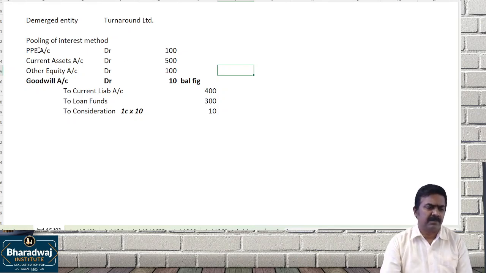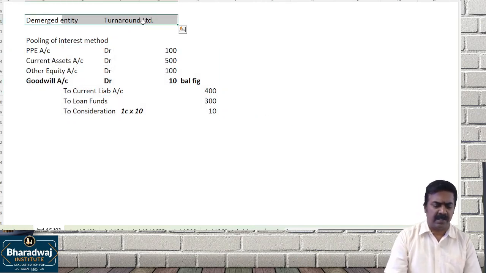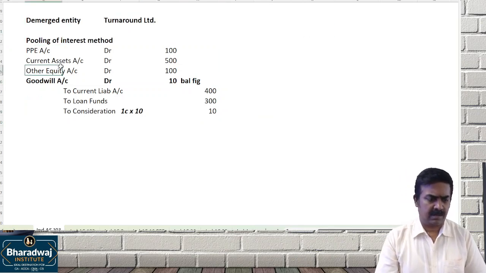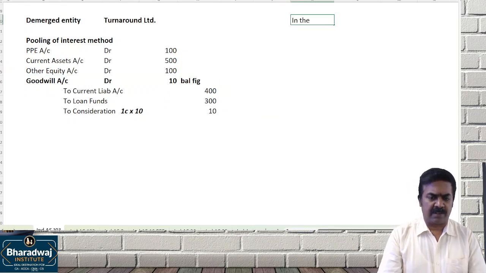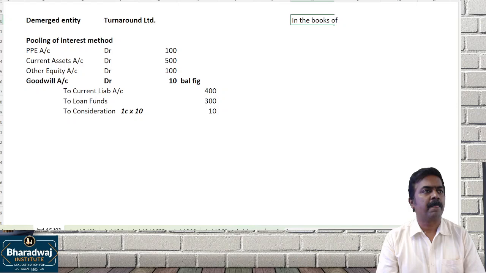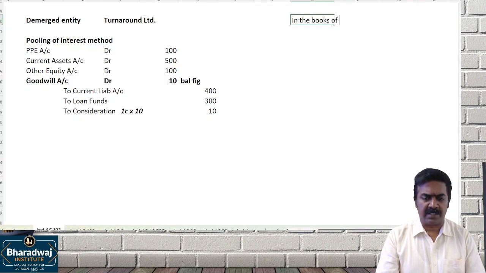Balance sheet is needed. Based on this entry, you can prepare the balance sheet. In the books of the other company, in the books of which company? Who is the selling company? Well, Enterprise Limited.